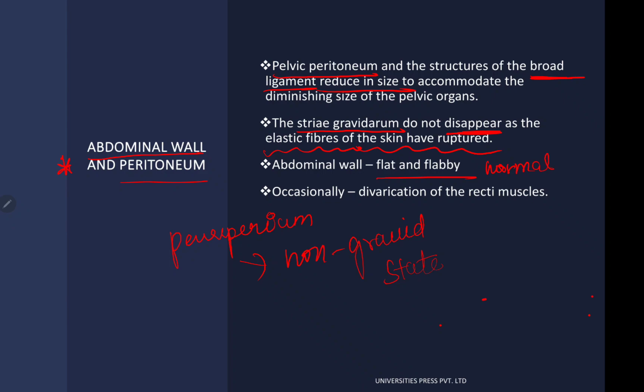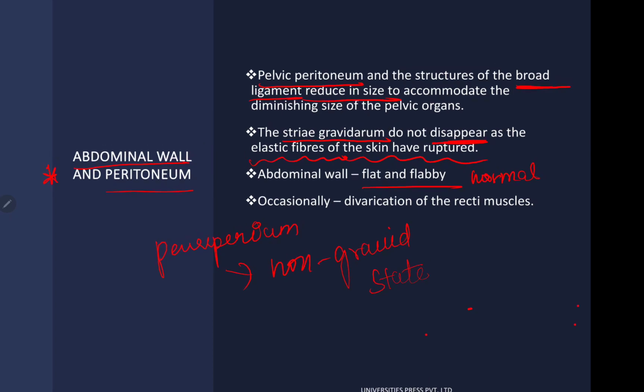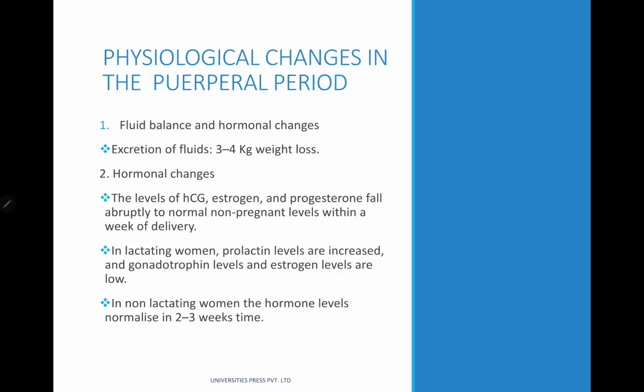Just remember, due to the non-gravid state, the abdominal wall is going to be flat and flabby. The pelvic peritoneum and structures of the broad ligament reduce in size to accommodate the diminishing size of the pelvic organs. So we finished the anatomical changes of the uterus, cervix, vagina, perineum and abdominal wall. Everything is done.